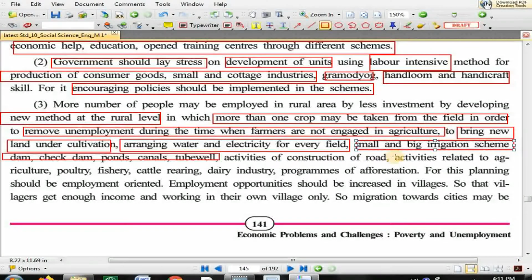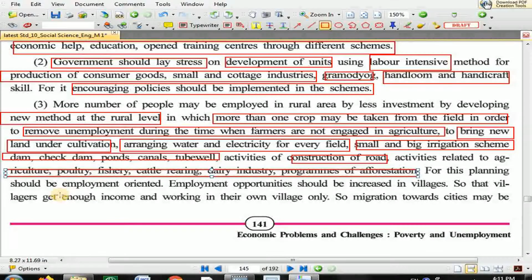Activities of construction of road. Okay, the activity where construction of road, activity related to agriculture, poultry, fishery, cattle rearing, dairy industry, and programs for afforestation. Now all this activity has to be started so that people will get the employment in this activity. For this, planning should be employment oriented. The purpose of all this is that employment has to be generated.